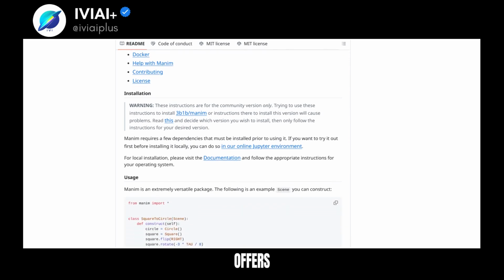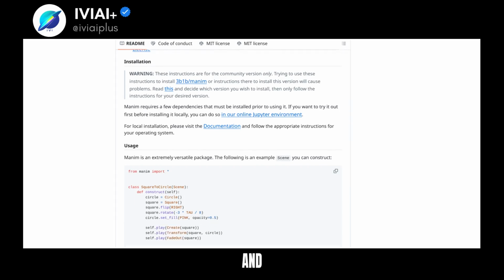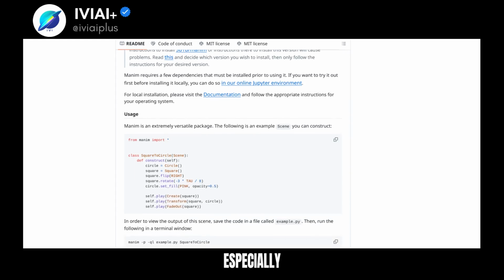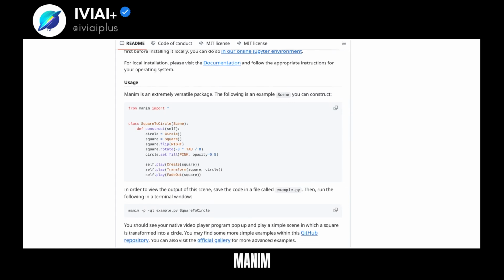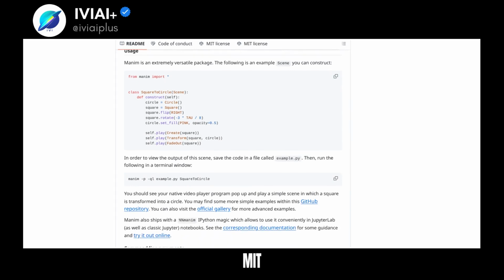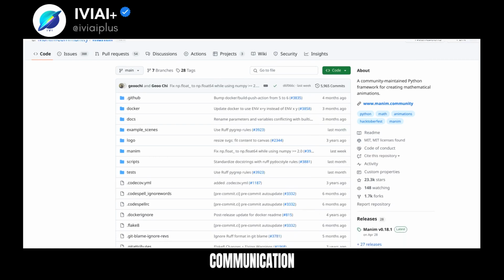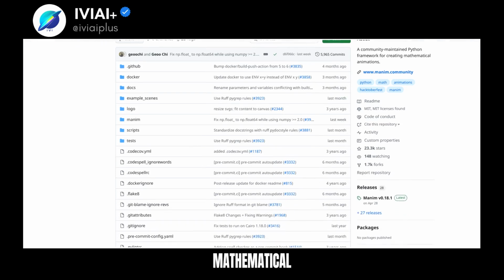The community offers help through Discord and Reddit and welcomes contributions, especially in testing and documentation. Manim is double licensed under the MIT license, supporting effective communication of research through mathematical animations.